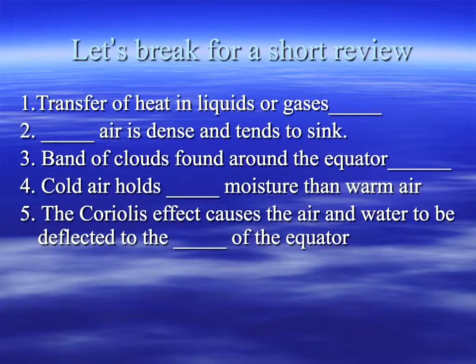Okay, I just realized this question is kind of messed up. All right, the way it should read, the Coriolis effect causes the air and water currents to be deflected in which direction north of the equator? Would that be clockwise or counterclockwise? North of the equator, air and water currents are deflected in a clockwise direction. South of the equator, counterclockwise direction.